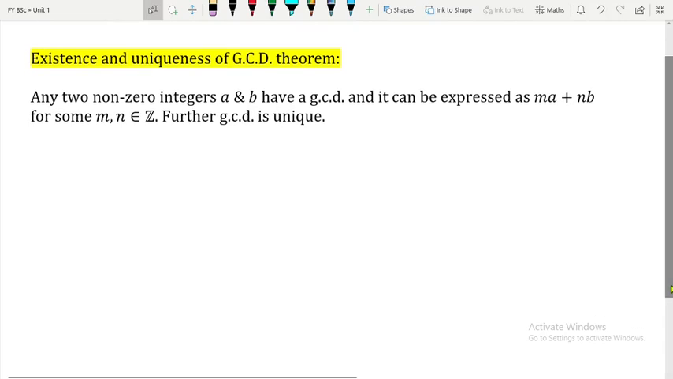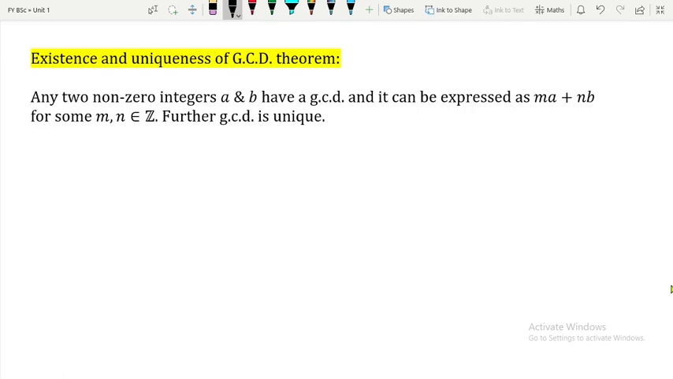So hello my dear students, today we are going to see an interesting theorem. It is called the existence and uniqueness of GCD theorem. So the meaning is, whenever we are having two non-zero integers a and b, then the guarantee is that two non-zero integers will have a GCD.